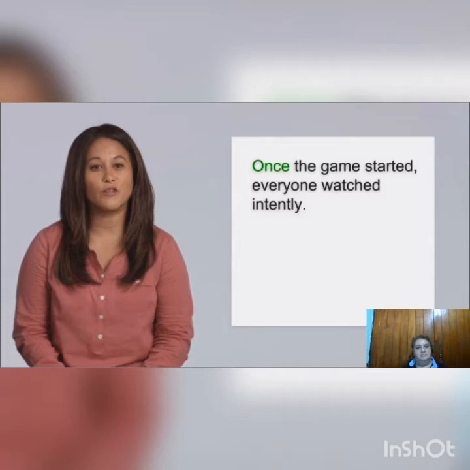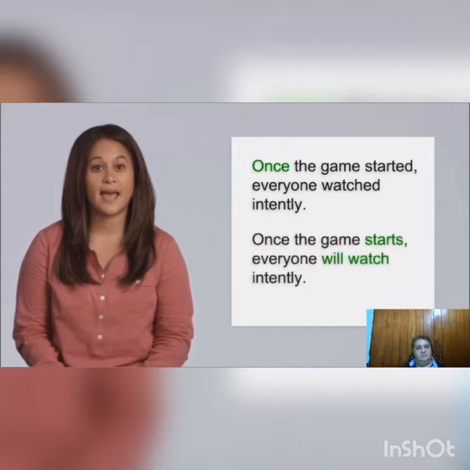Remember, we can never use will or be going to in a dependent clause. If the clause is in future time, use will or be going to in the independent clause and the simple present in the dependent clause. For example, once the game starts, everyone will watch intently.